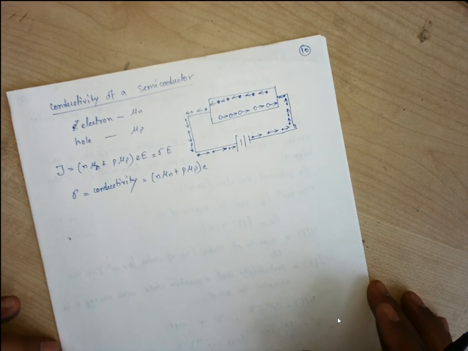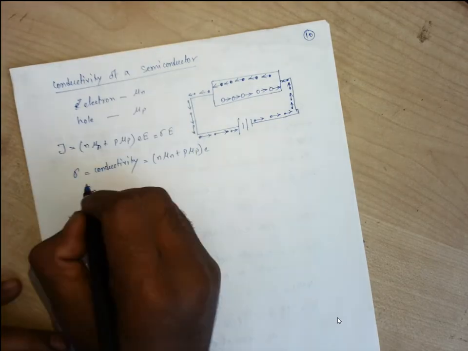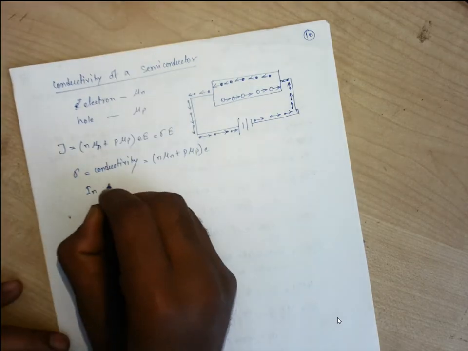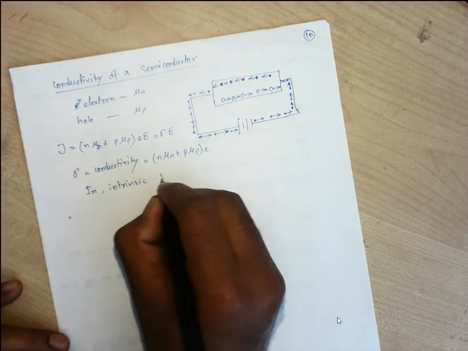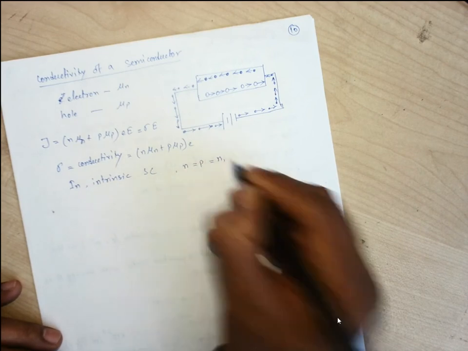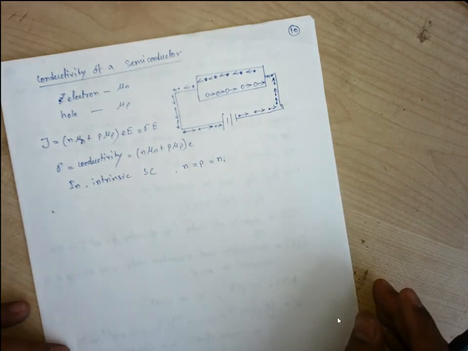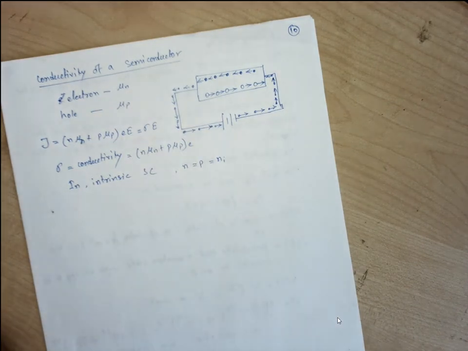Now if we are considering an intrinsic semiconductor, let us consider the intrinsic semiconductor, which is the most general case for a semiconductor. In an intrinsic semiconductor, we obviously have N equal to P, that is Ni, right? So this N and P will be the same in number. So we should have the conductivity according to that.